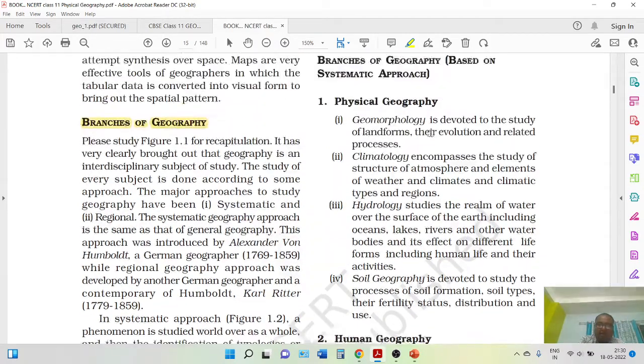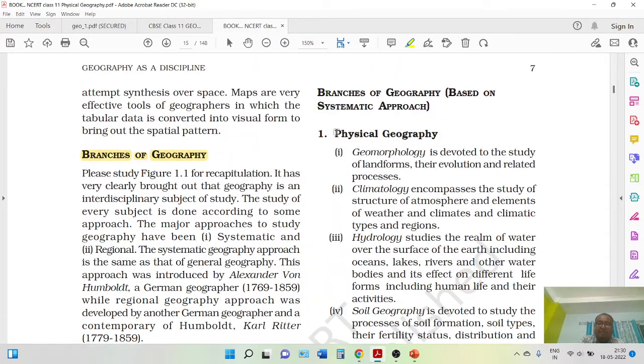So according to your book, you can see in the branches of systematic geography, first is physical geography. In physical geography, the first point is geomorphology. Geomorphology is the study of the landforms and their evolution, that is, how the Himalayas evolved, how the Deccan Plateau of India evolved, how the Grand Canyon of America evolved.